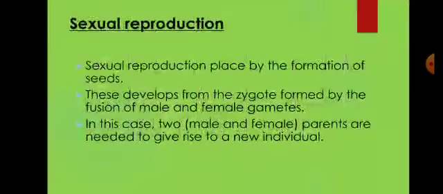And last, we are going to discuss sexual reproduction. So sexual reproduction takes place by the formation of seeds. These develop from the zygote formed by the fusion of male and female gametes. In this case, both male and female parents are needed to give rise to a new individual. So this was the brief introduction to asexual reproduction, vegetative propagation and sexual reproduction.